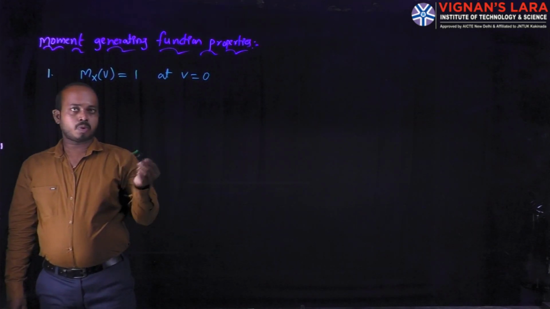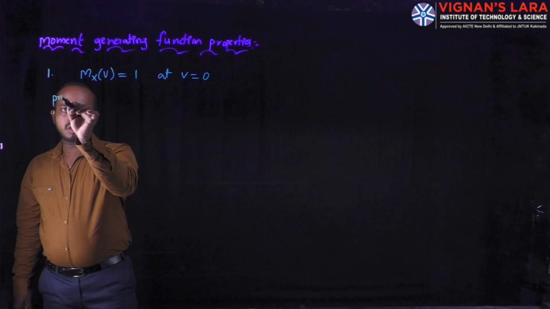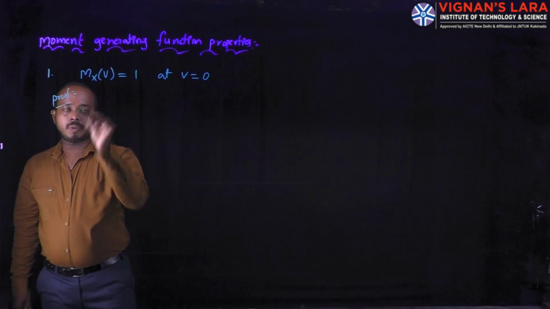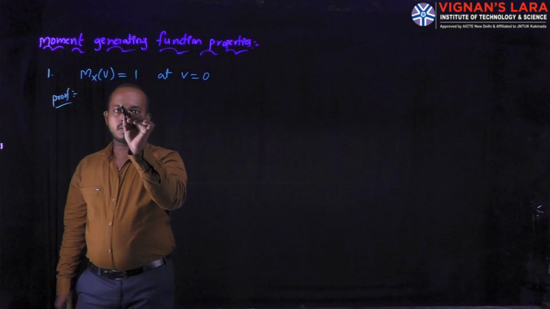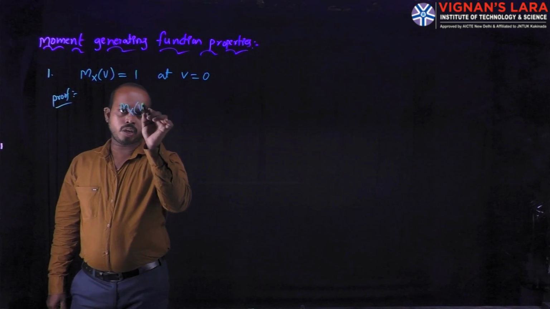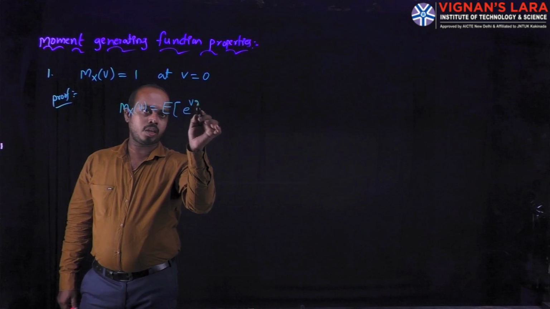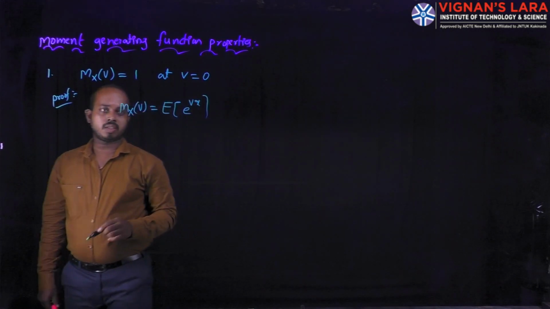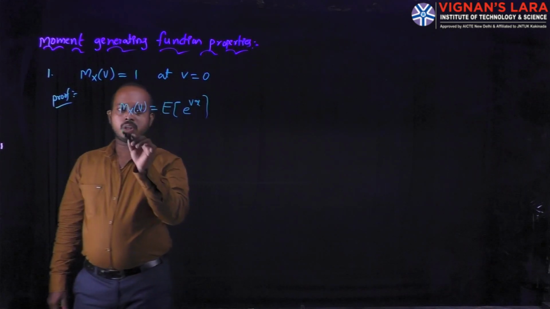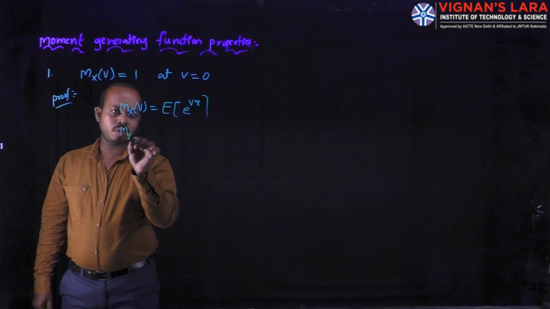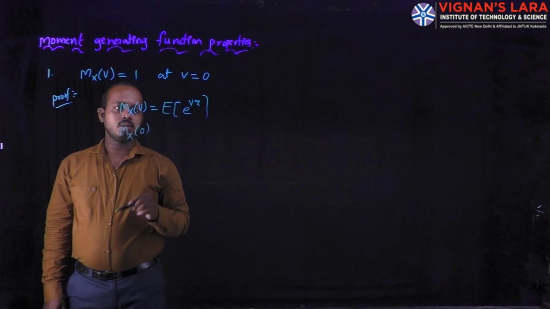You can prove this property. Take the fundamental definition of the moment generating function, that is M_X(v) equal to the expectation of e power vX. In this relation, we keep the v value as 0.